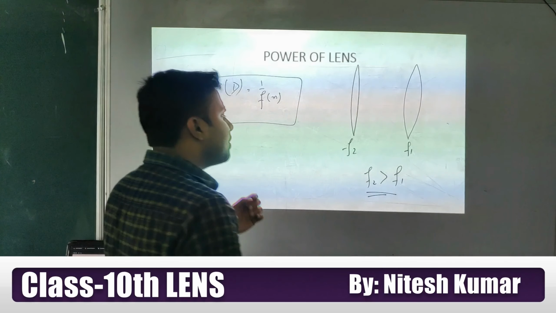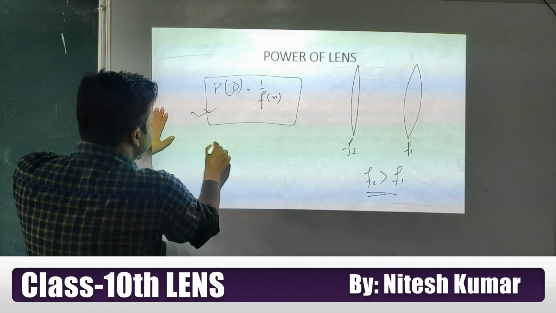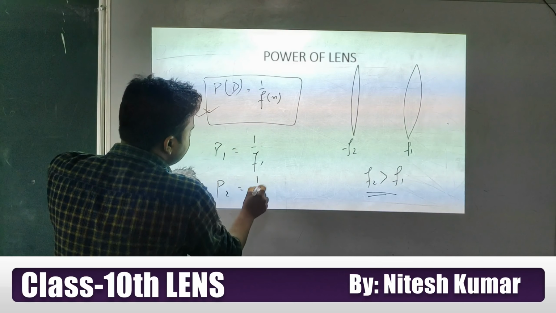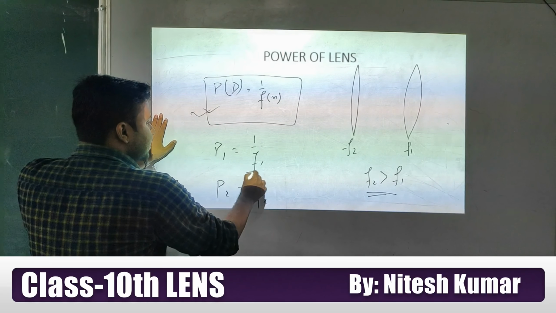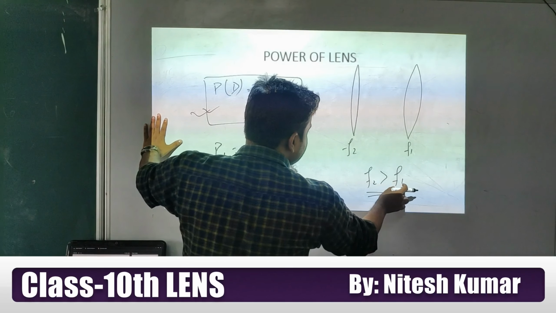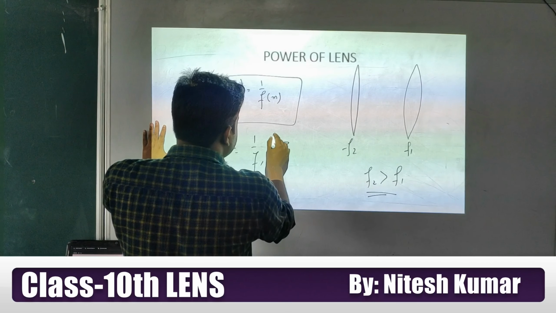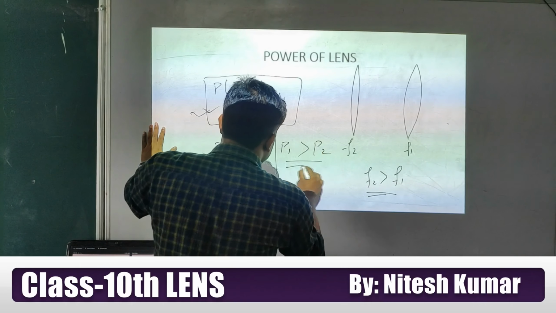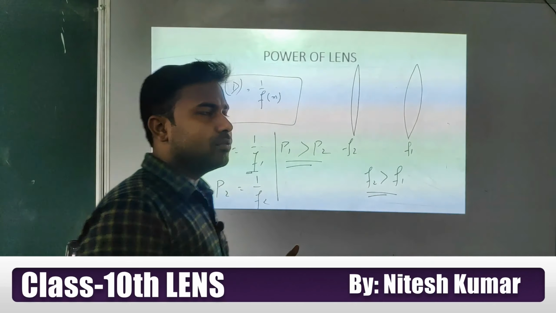Now the power of a lens is 1 by f. So P1 I am writing 1 by f1 and P2 we are writing 1 by f2. Look at this. If f1 is less, it means the power P1 will be more as compared to P2. Is it or not? Vice versa you will get.